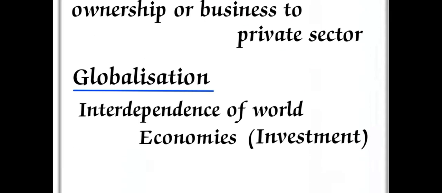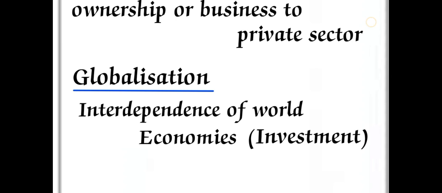the next very important one is globalization, the interdependence of world economies. It means investment. I already said globalization means investment in other countries, trade between countries, trade among countries. Interdependence means, for example, we are exporting our rice to other countries.